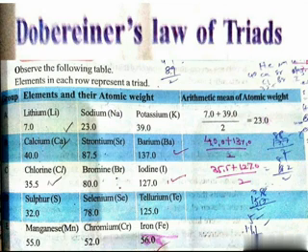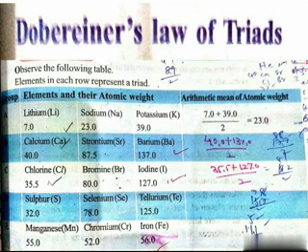So like that, he has also given some more elements, once you observe it. In the first row you will find that the atomic weight of sodium is equal to the average relative atomic weight of lithium and potassium. Yes or no? Yes. Okay. Next, can you establish the same relationship with the sets of elements given in the remaining rows?